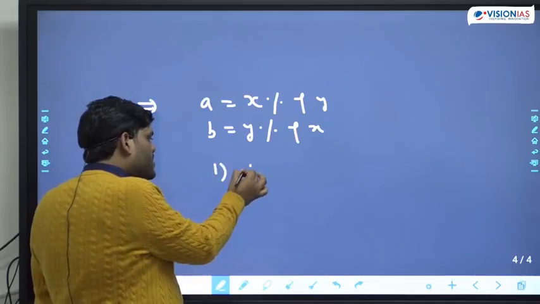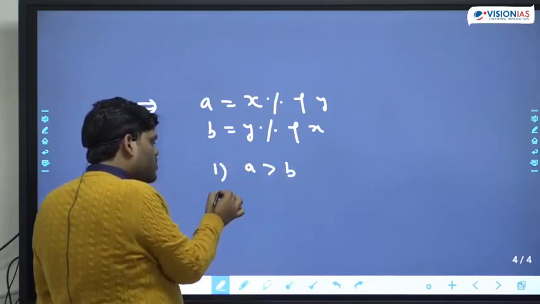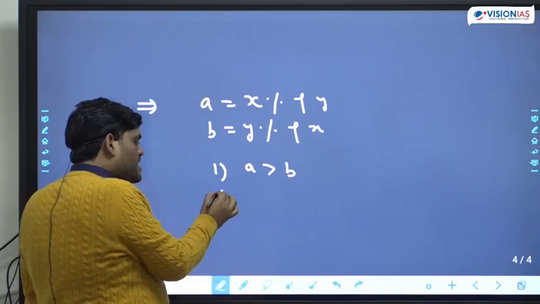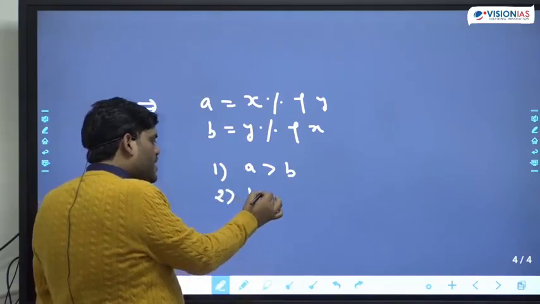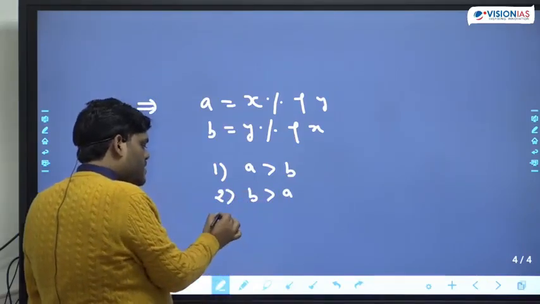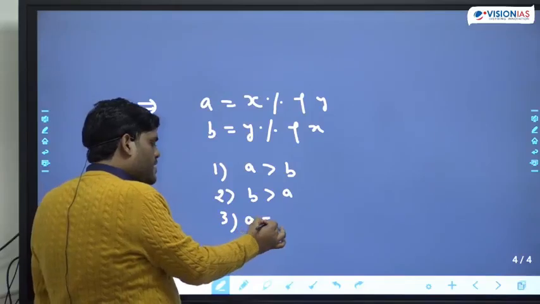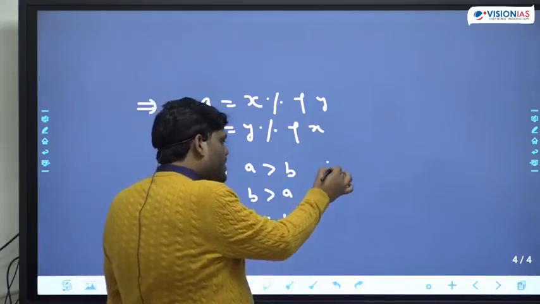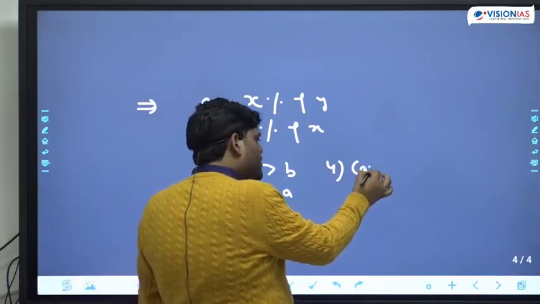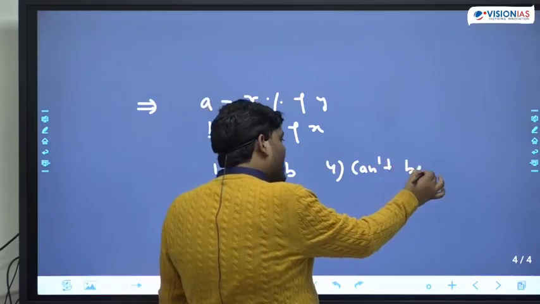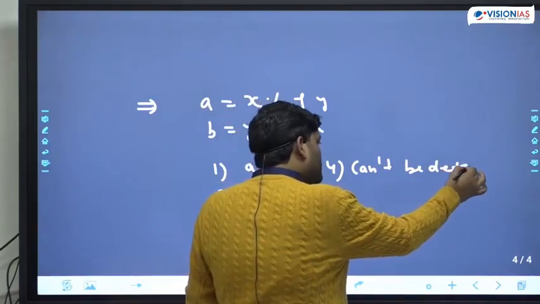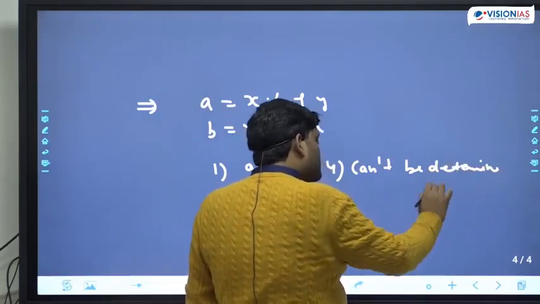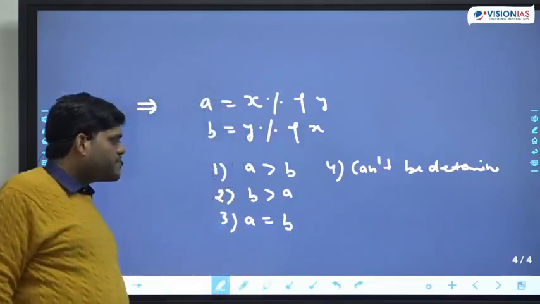The first option is A will be more than B. Second option, B will be more than A. Third option, A is equal to B. And fourth option, can't be determined.